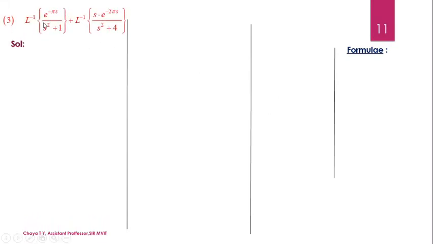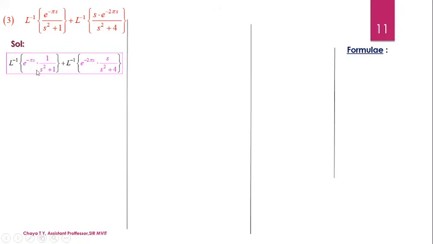So, the next problem is Laplace inverse of e power of minus pi s divided by s square plus 1, plus Laplace inverse of s into e power minus 2 pi s divided by s square plus 4. So, what is the first thing we are going to do? We are going to rearrange the terms of the given problem so that we can compare them with the formula obtained for the properties of Laplace function.